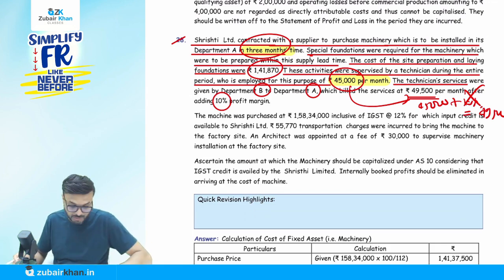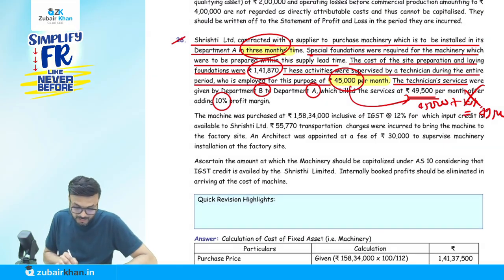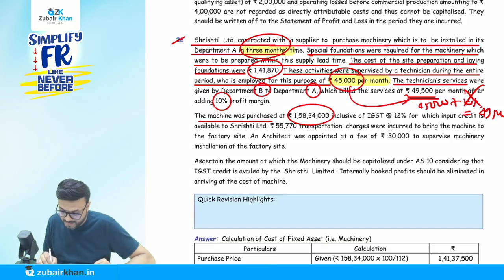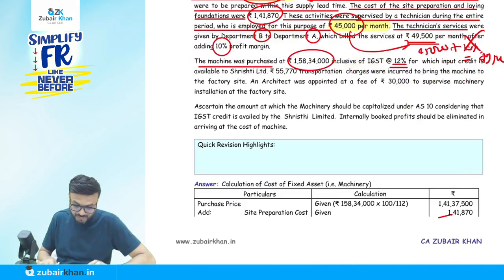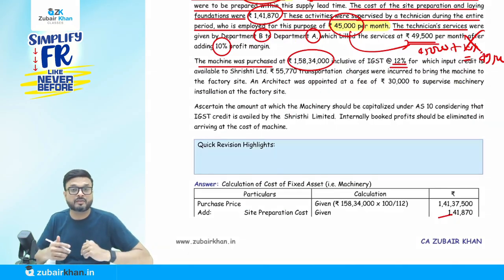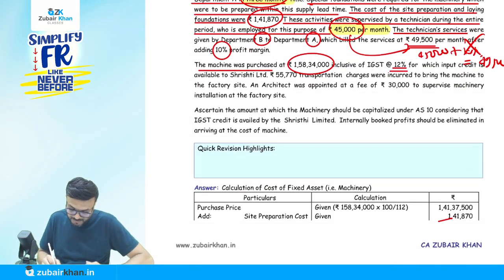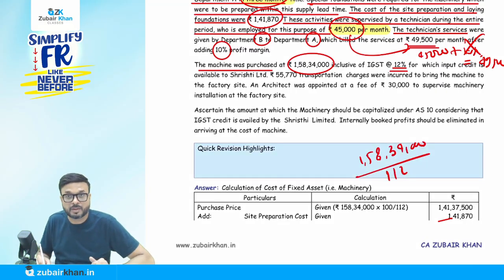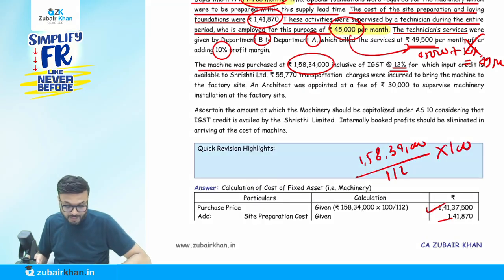45,000 multiplied by 3. Now we have already recorded this 45,000 multiplied by 3. The machine was purchased at rupees 1,58,34,000 inclusive of IGST 12%, for which input credit is available. So input credit is recoverable, then that is not a part of the cost of PP. So I will say 1,58,34,000 is 112 inclusive of the 12% GST, multiplied by 100. So this much amount will come. If it is recoverable, that cannot be part of the cost of the PP.